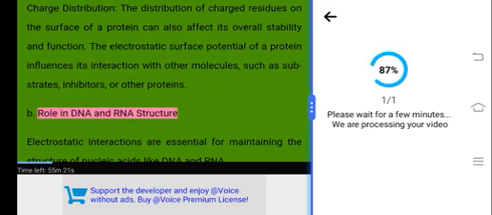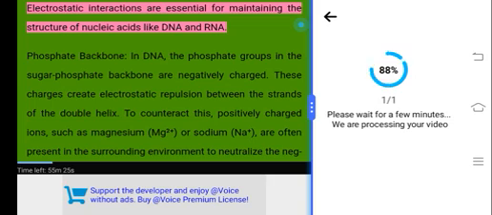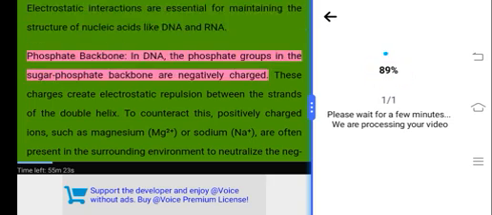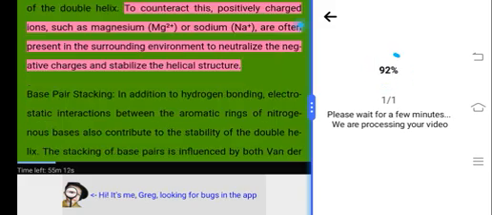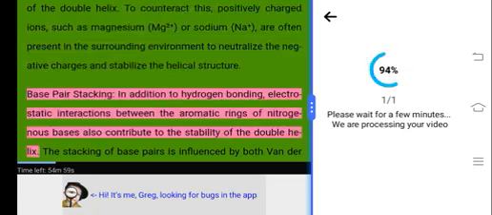B. Role in DNA and RNA structure. Electrostatic interactions are essential for maintaining the structure of nucleic acids like DNA and RNA. Phosphate backbone. In DNA, the phosphate groups in the sugar-phosphate backbone are negatively charged. These charges create electrostatic repulsion between the strands of the double helix. To counteract this, positively charged ions, such as magnesium Mg²⁺ or sodium Na⁺, are often present in the surrounding environment to neutralize the negative charges and stabilize the helical structure.